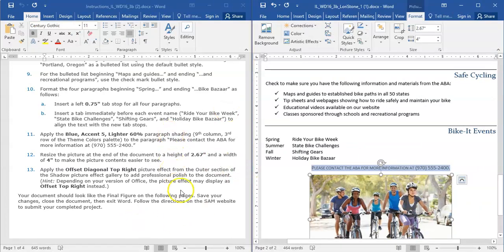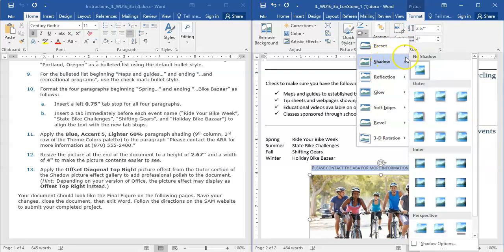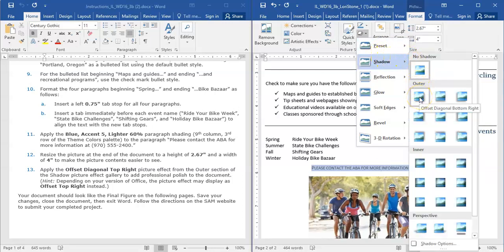And then the last thing is we're going to apply an offset diagonal top right picture effect. So the picture effect is right here, this little square with a shadow around it. And it would like it to be a shadow, and it's asking us to choose an offset diagonal top right.